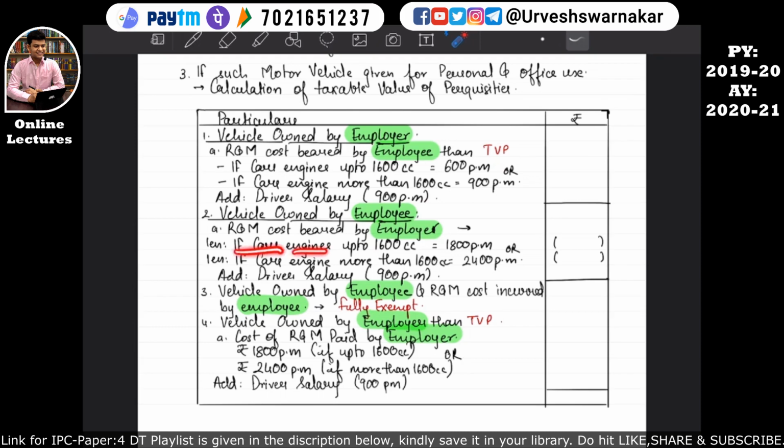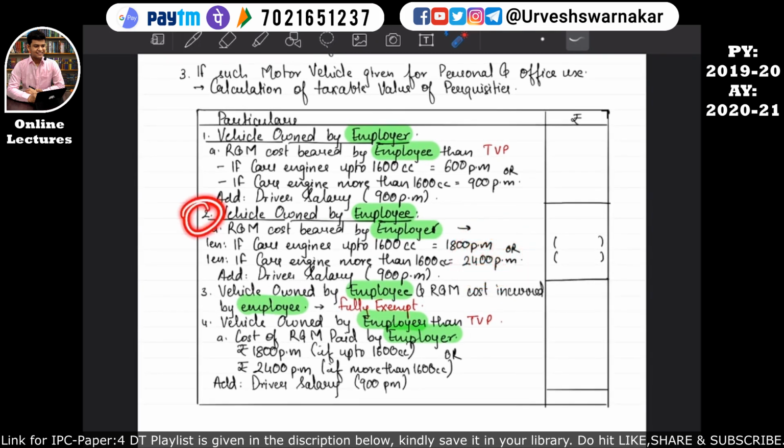That is, if the car's engine capacity is up to 1600 cc, then 1800 per month will be reduced, and if the car's engine capacity is more than 1600 cc, then 2400 per month will be reduced from this cost of repairs and maintenance paid by the employer, and it will be further added by the driver's salary if the driver facility is provided to the employee.